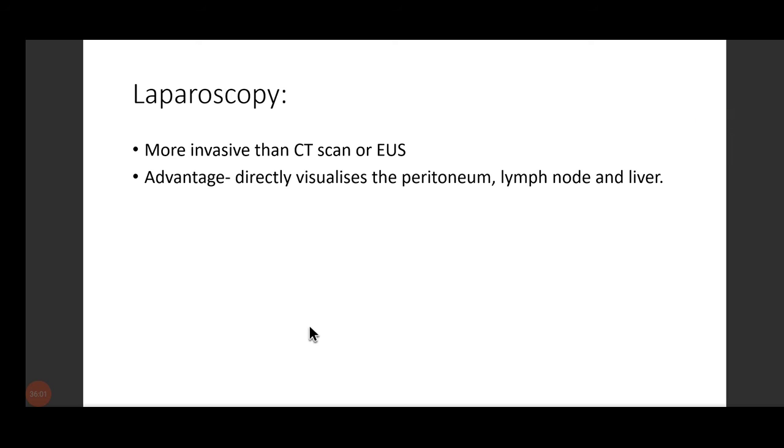Now laparoscopy. Laparoscopy is a very invasive technique, so we prefer endoscopic ultrasound mostly. The only advantage in laparoscopy is we get to visualize directly the peritoneum, the lymph node, the liver, any kind of mets if happening over there, we get to see directly.